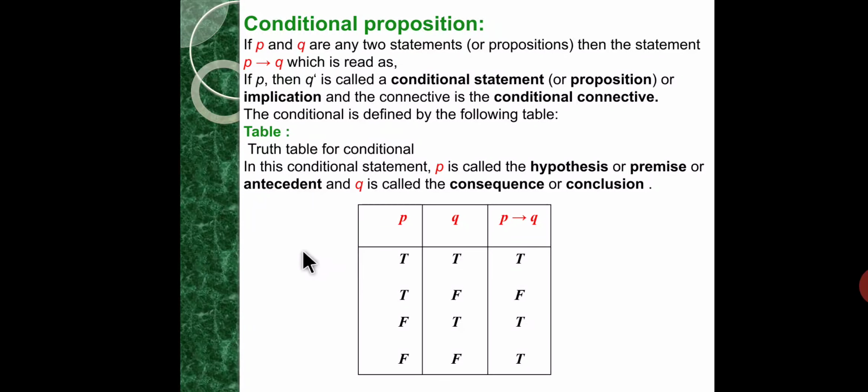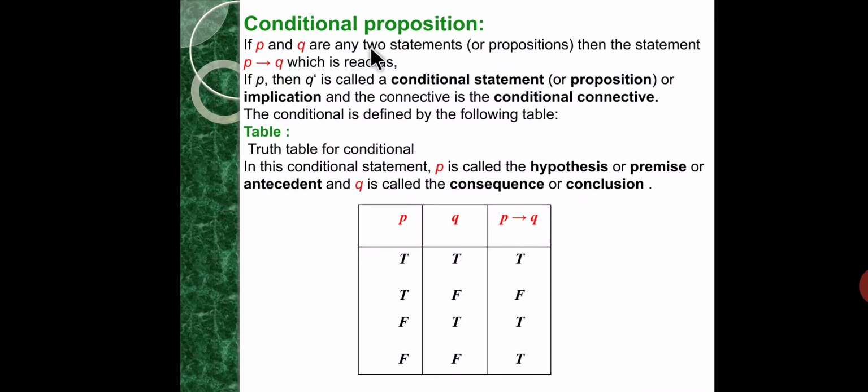So next one, conditional proposition. If P and Q are any two statements, then the statement P implication Q, which is read as if P then Q, is called a conditional statement or proposition or implication, and the connective is the conditional connective. The conditional is defined by the following table.